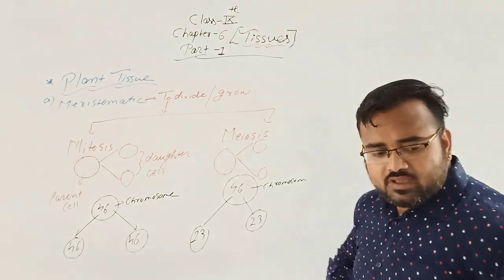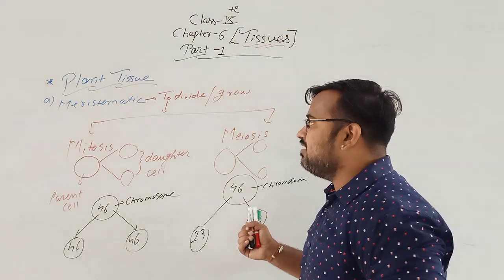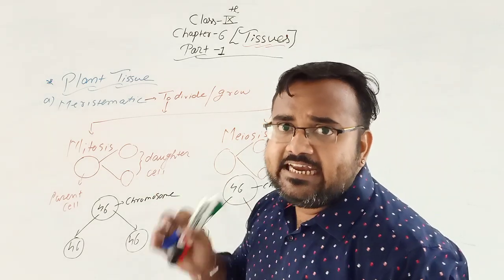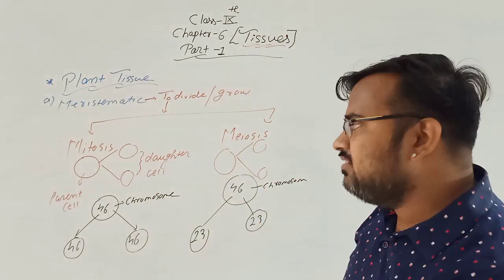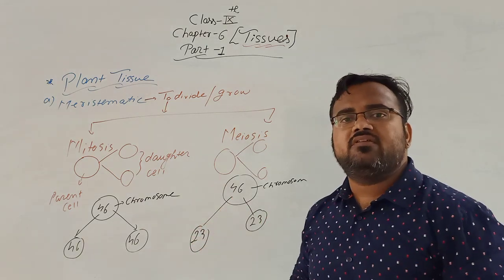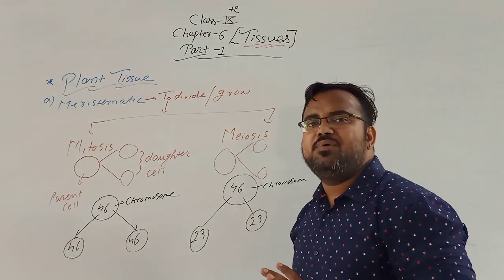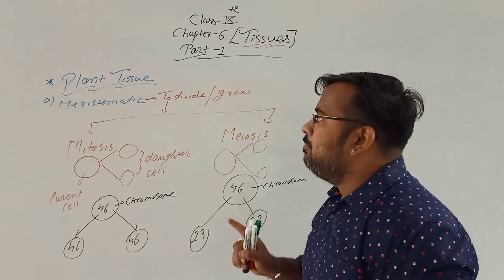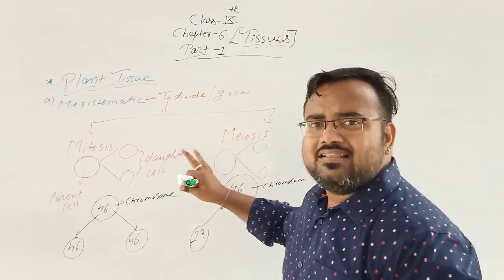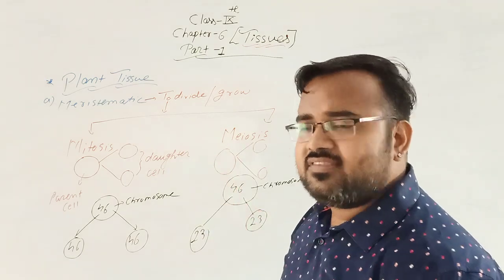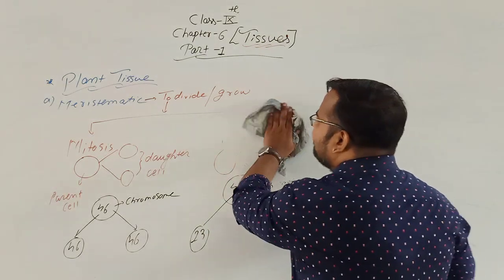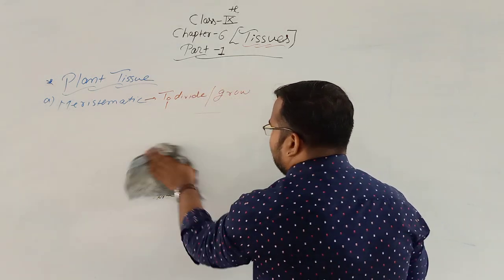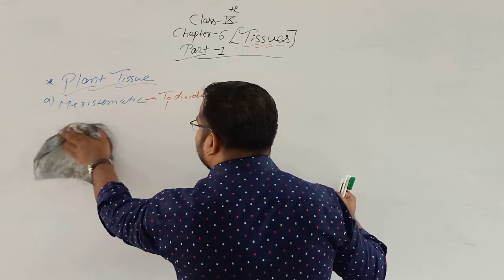Now I hope you have understood mitosis and meiosis. You are going to study this division in detail in class 11. In class 11, there is a full chapter on mitotic and meiotic division. The chapter name is cell division in bio, but for class 9 this much information is sufficient for you. Now, meristematic tissues are of three types.